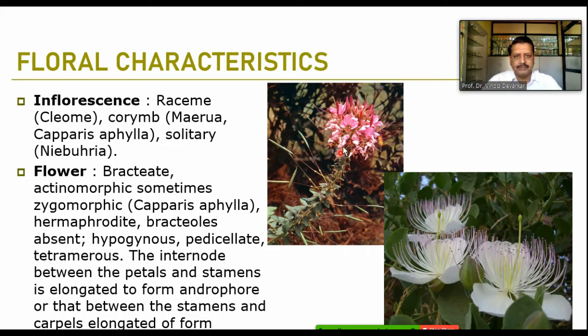Then when we talk about the flower, flowers are mostly bracteate and bracts are leafy. They are actinomorphic, sometimes zygomorphic. Take the example of the Capparis genus, where we find uneven petal size, and because of that it becomes zygomorphic. They are bisexual in nature. Bracteoles are mostly absent, and flowers are hypogynous. They are pedicellate, and in some cases tetramerous. So tetramerous means calyx 4, corolla 4.